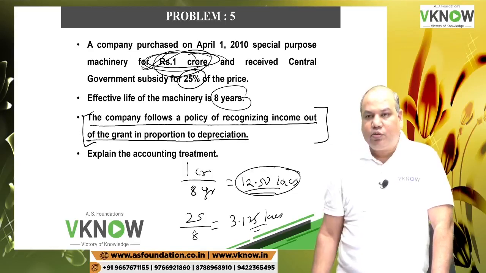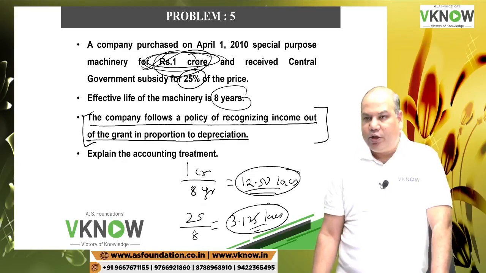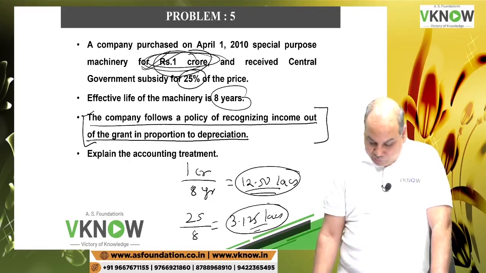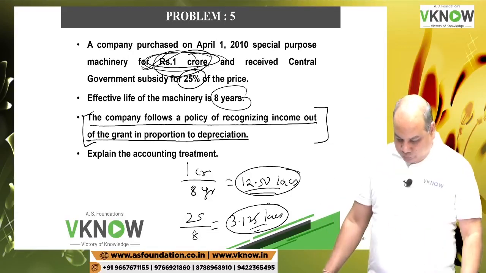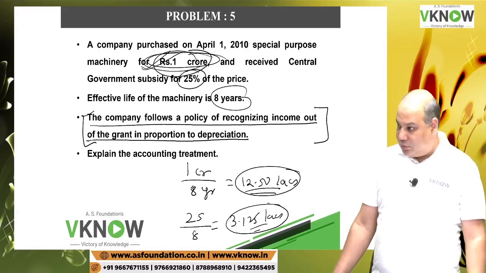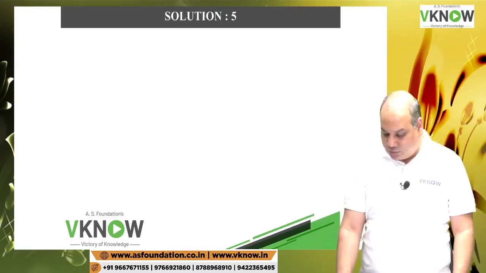Depreciation will be charged 12.50 lakh and grant will be credited to P&L account every year 3.125 lakh. What is the method of depreciation they have given? Not given? Then assume straight line method, or you want to assume WDV? No, I know.